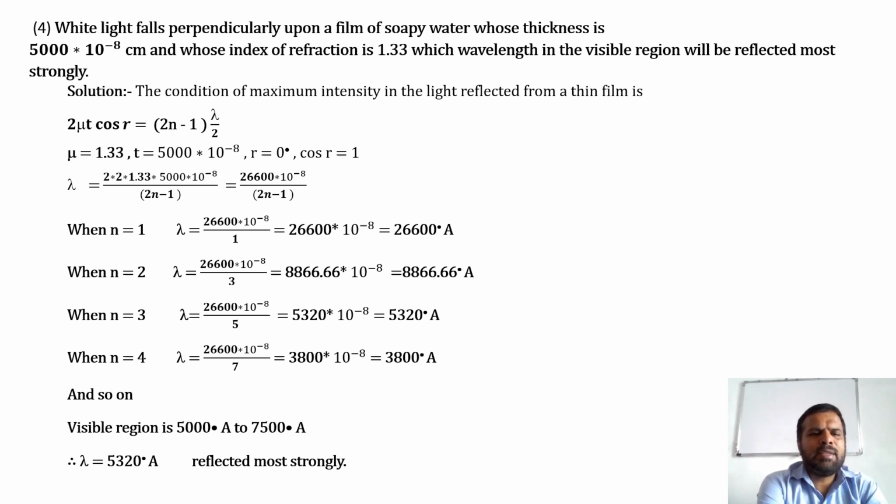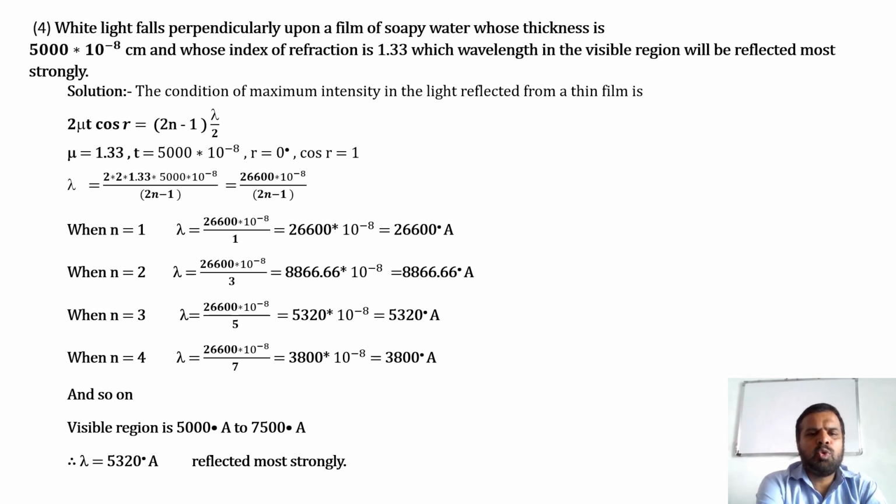When n is equal to 1, lambda is equal to 26,600 into 10 raised to minus 8 divided by 1. That is equal to 26,600 into 10 raised to minus 8, or that is equal to 26,600 degree angstrom.